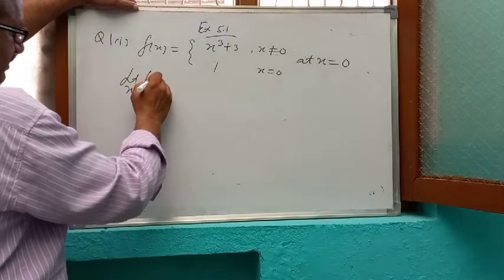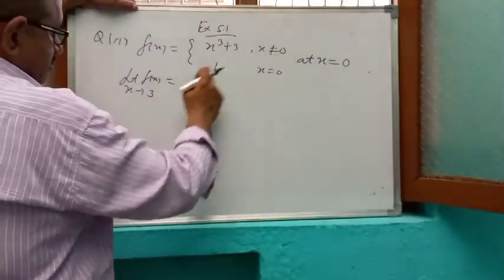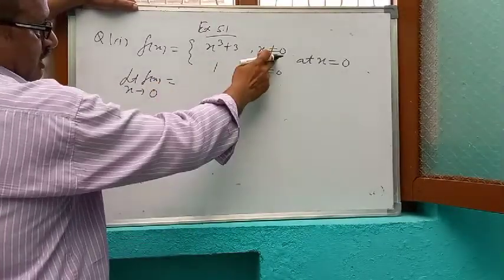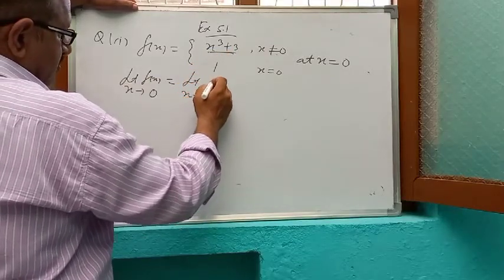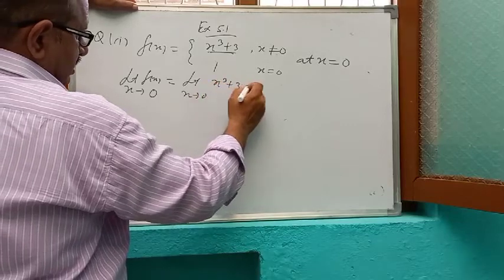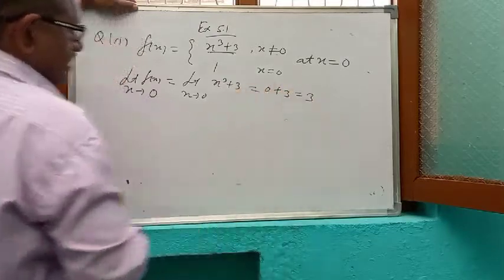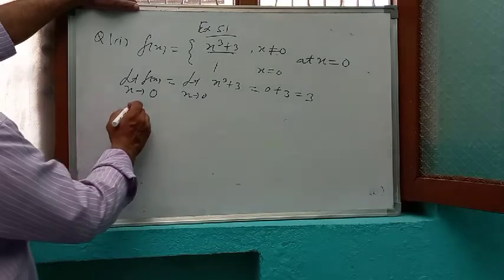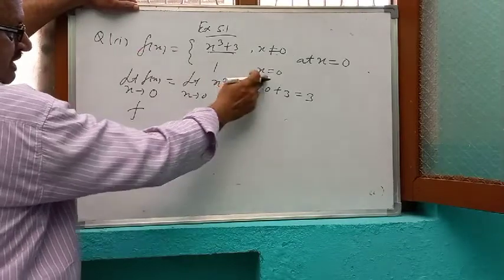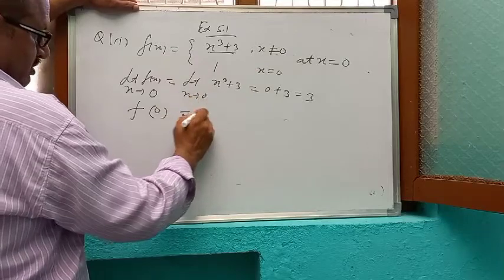Limit of f(x) as x tends to 0. For x not equal to 0, the function is x cube plus 3. So we can write limit as x tends to 0 of x cube plus 3. Put 0 in place of x: 0 plus 3. So the limit is 3. And find the functional value. The value of f(x) at x is equal to 0 means f(0). What is the value? The value is 1.